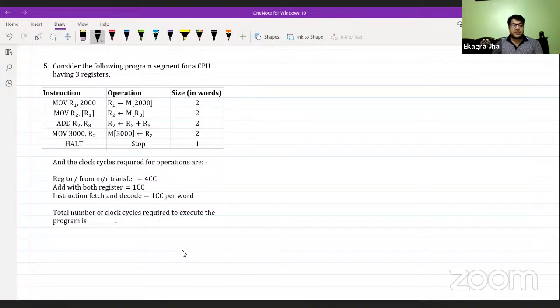This particular question is based on the addressing mode or the type of operation, that is opcode, or the instruction format. The given program has five instructions: I1, I2, I3, I4, I5. I5 is the halt operation. Three registers are given: R1, R2, and R3, and they have their own sizes in words. The clock cycles required for operations may vary, and this is already given in the question.